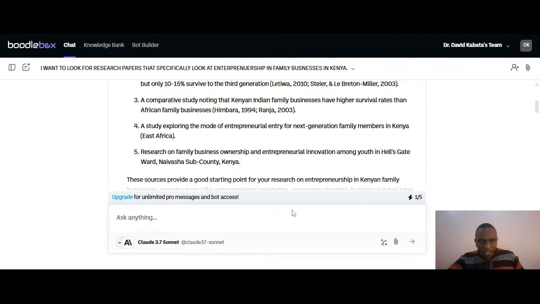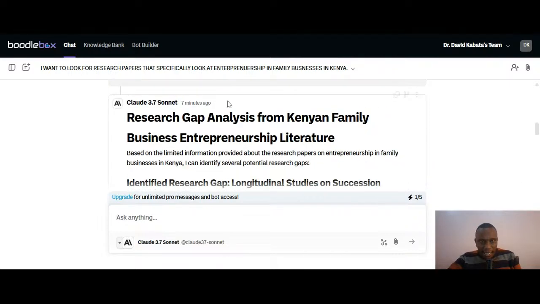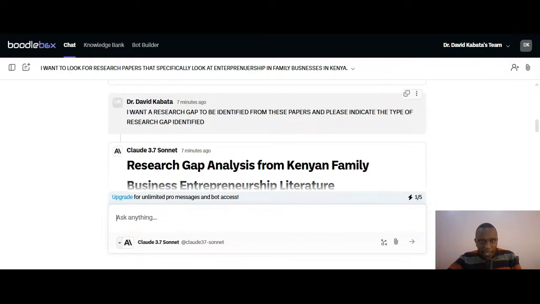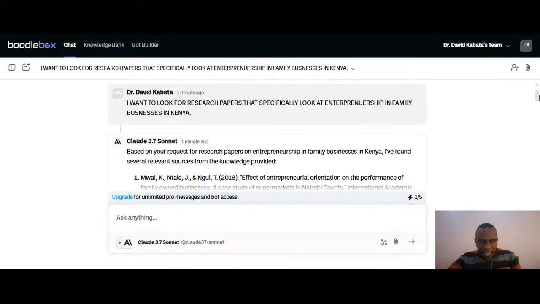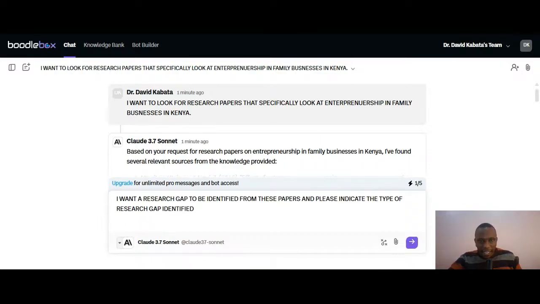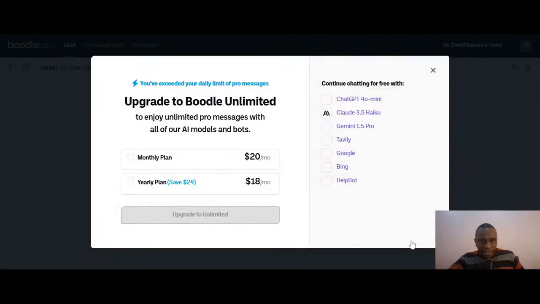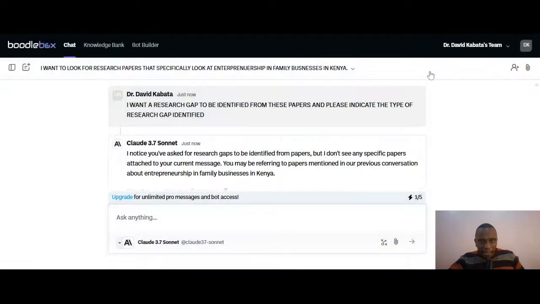Now, having gotten the papers, I'll come back here and I will prompt the AI to identify a research gap in those papers, and indicate the type of the research gap identified because I want to know the type of the research gap that is going to be identified.